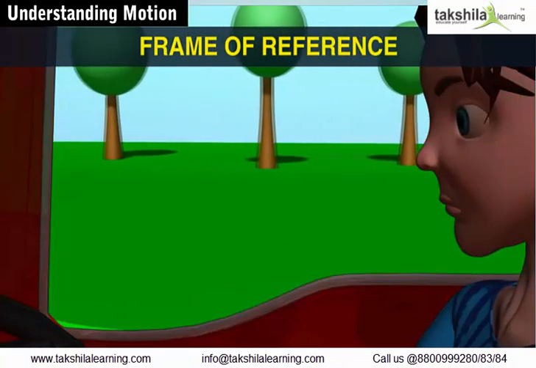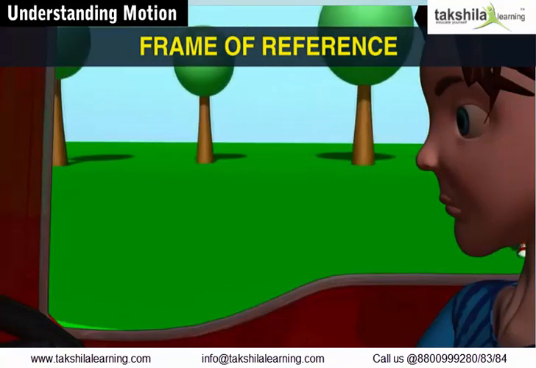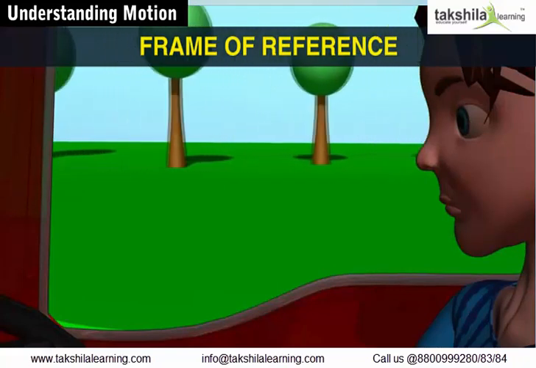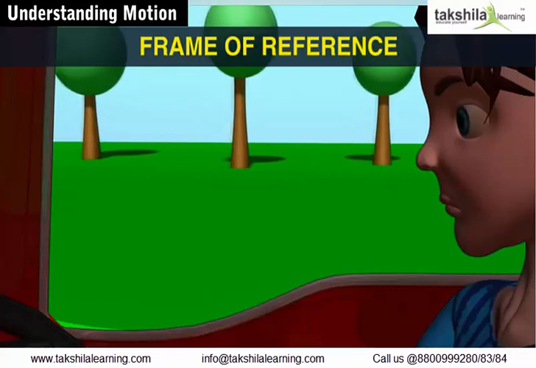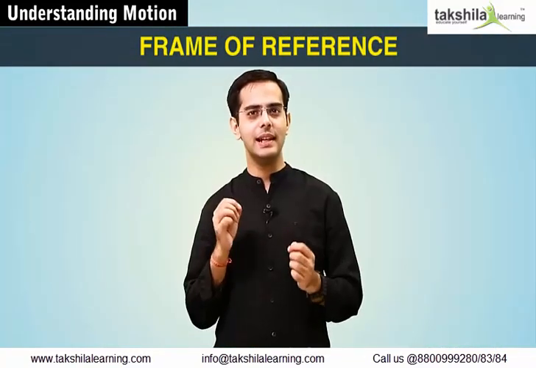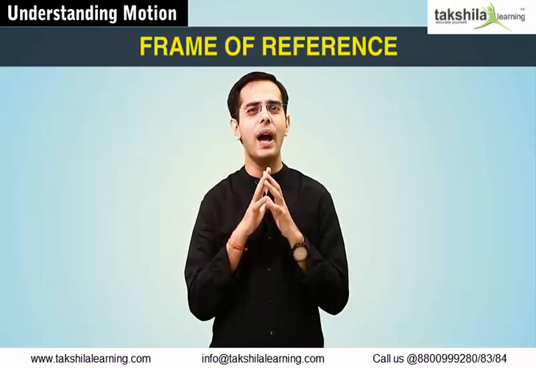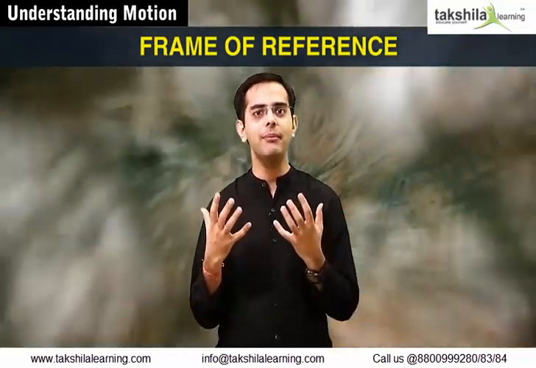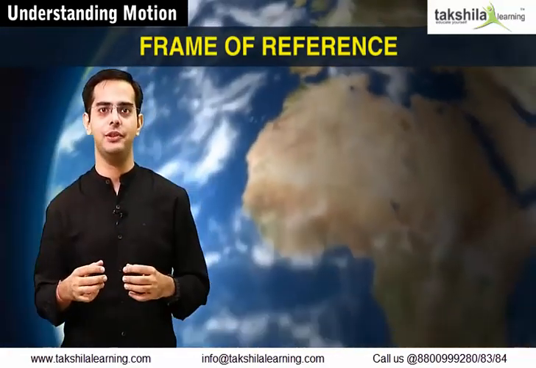The moving truck. And if the moving truck becomes your frame of reference, then all the measurements that you're going to take will be as compared to the truck. But you know, there is no fixed frame of reference. There's no absolute frame of reference. And so, some frame of reference must be chosen arbitrarily.